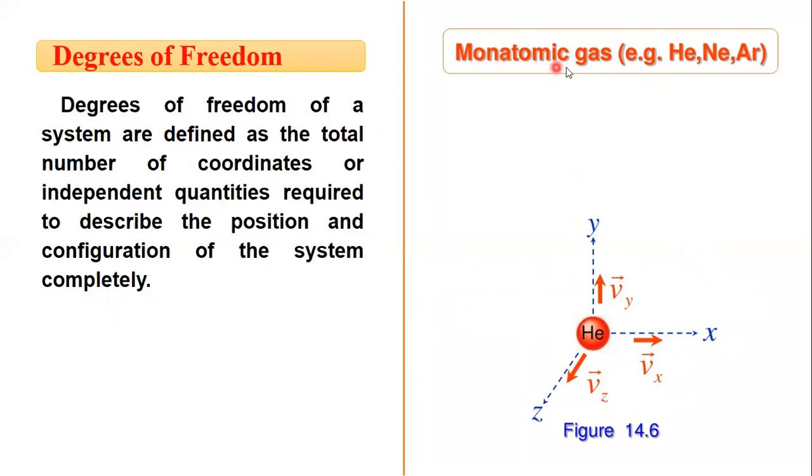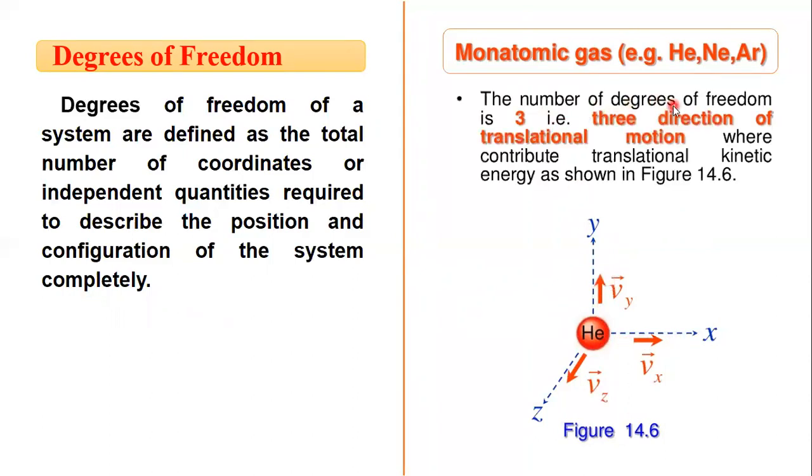So a monoatomic gas molecule has 3 degrees of freedom, because it has 3 translational motions along the x-axis, y-axis, and z-axis. These 3 directions of translational motion contribute translational kinetic energy.